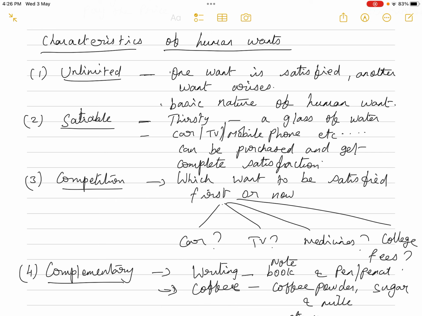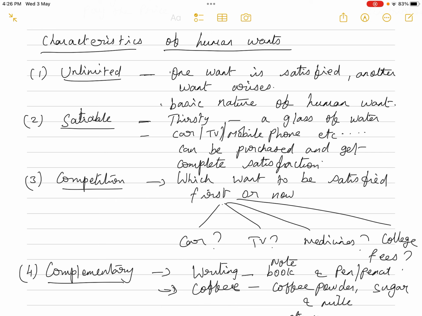Maybe we want to purchase a car, a TV, a mobile phone, so many things we want to purchase. When we purchase that car, we are satiated, we are satisfied after purchasing one car. We are not going to keep on purchasing cars at a particular point of time, isn't it? Our want of purchasing a car is satiated. Our want of purchasing a TV is satiated after we purchase one TV. Our want of purchasing a mobile phone is satiated after we purchase a mobile phone at that particular point of time. So that means at that particular point of time, a particular want can be completely satisfied.